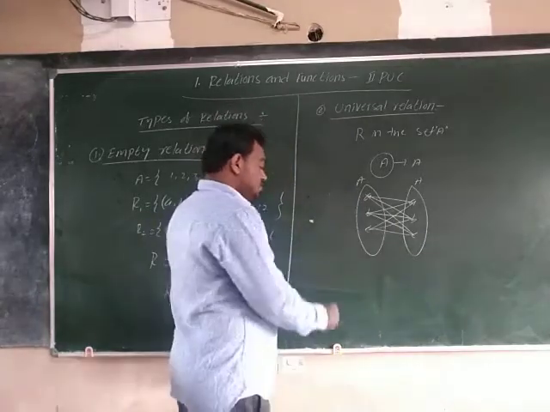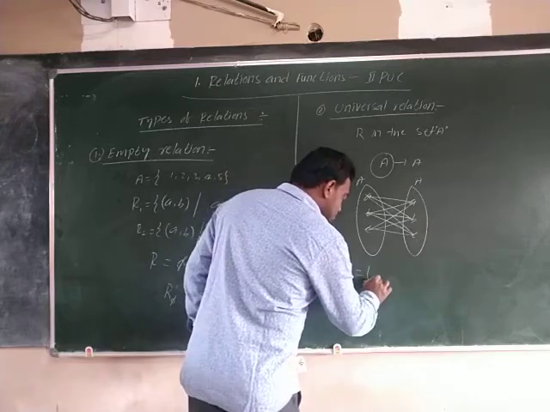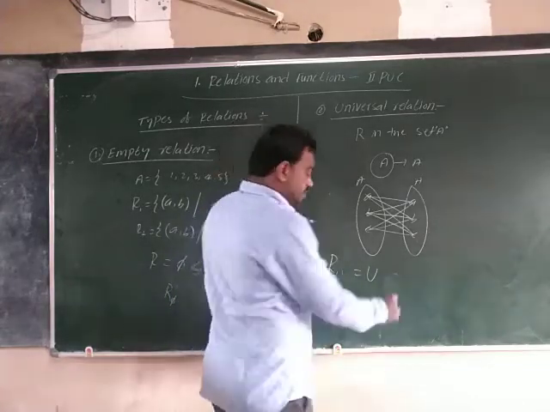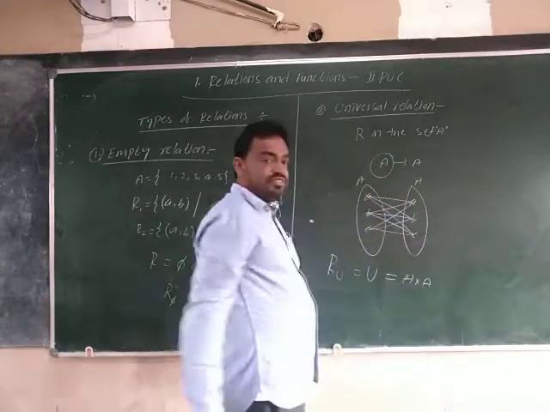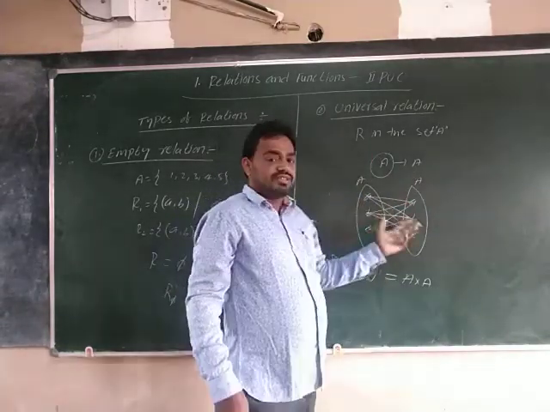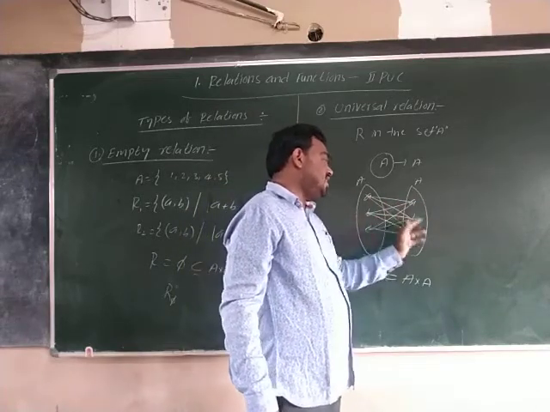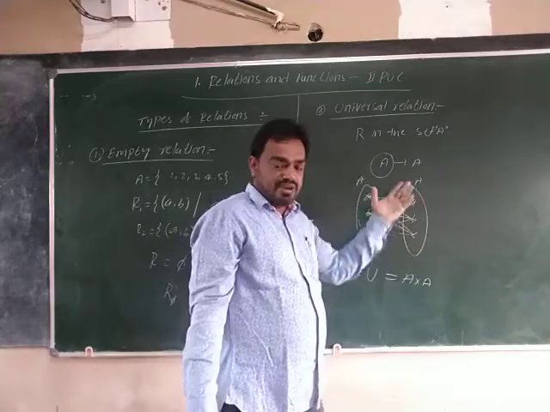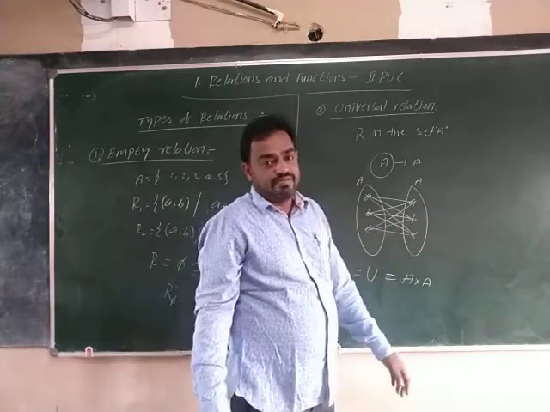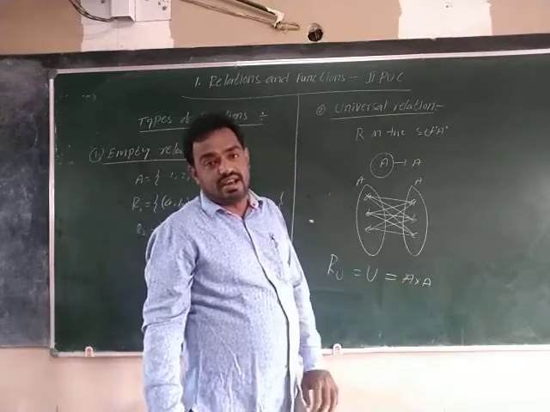The universal relation we usually denote by R_U, or otherwise U. This is always equal to A cross A only. What are we getting in A cross A? A cross A is equal to (A,A), (A,B), (A,C), (B,A), (B,B), (B,C), (C,A), (C,B), (C,C). That means we get the complete set of elements of A cross A. So U, the universal relation, is A cross A.